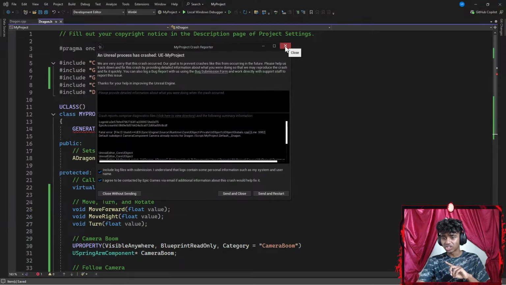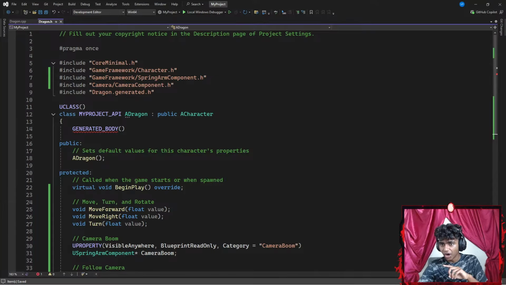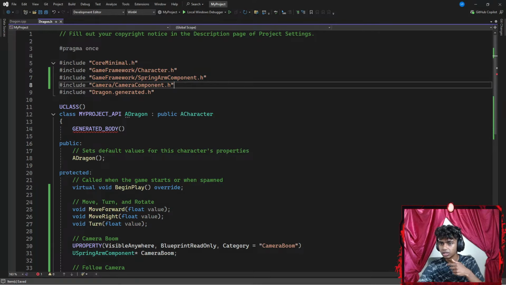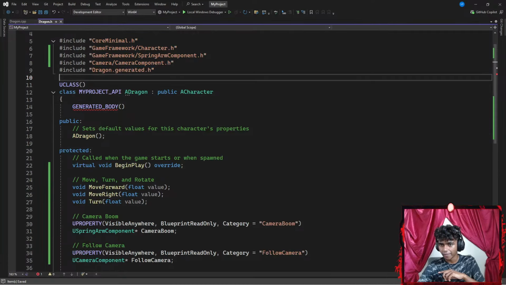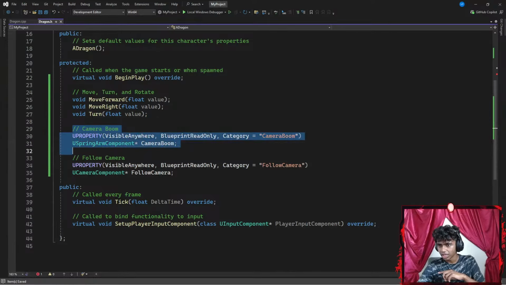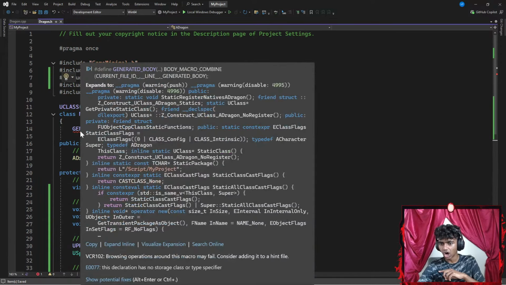Okay, my program crashed. Maybe let's try figuring out where it crashed. Let me see real quick. So, game framework, spring arm component, camera, header files. Okay, and then I go ahead and add my methods. Okay, property visible anywhere. I get a red underline here, but I always get that.